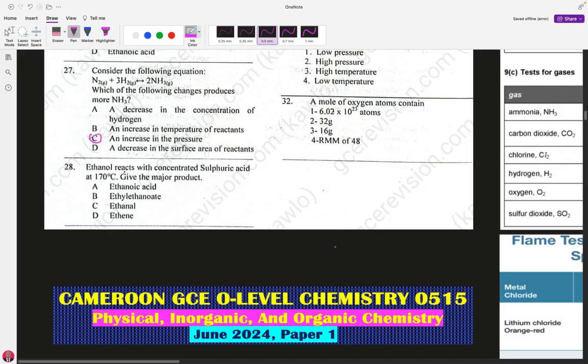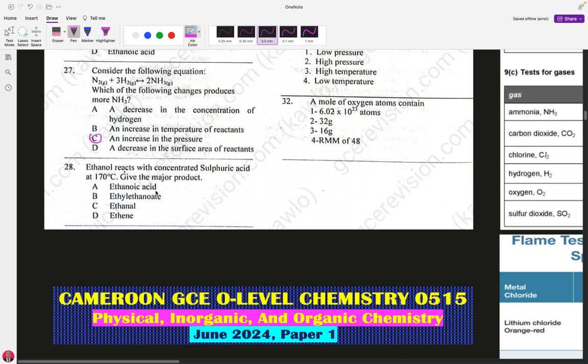There's going to be a dehydrating reaction, an elimination reaction, where the sulfuric acid is going to absorb the water molecule, leading to the formation of ethane. So for question number 28, we'll go to the answer choices.